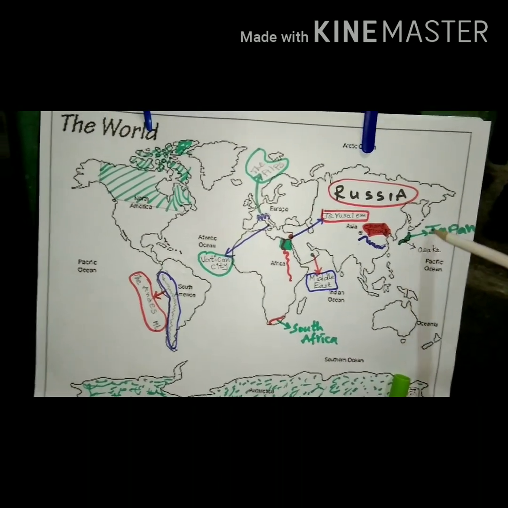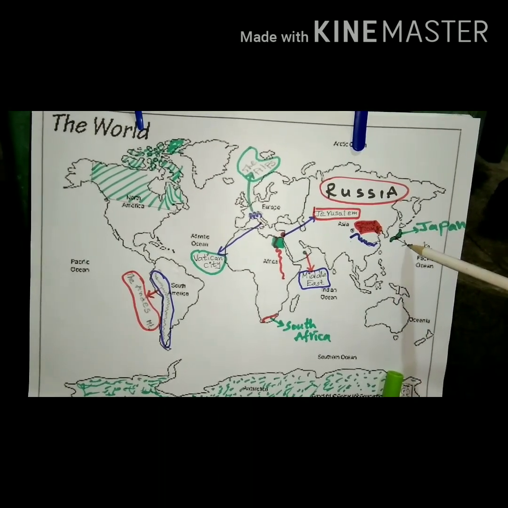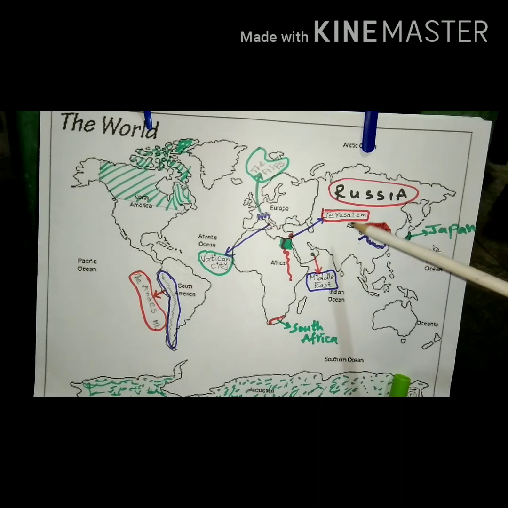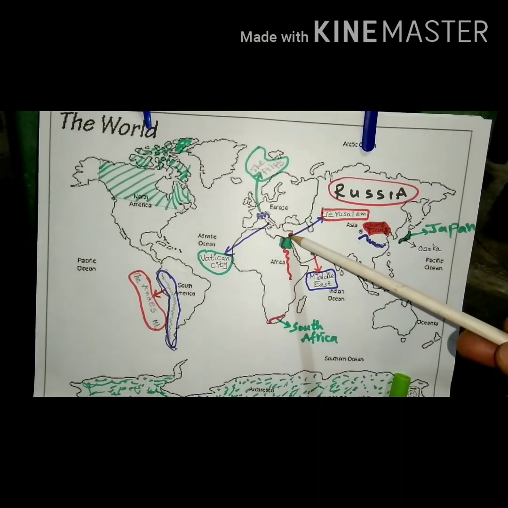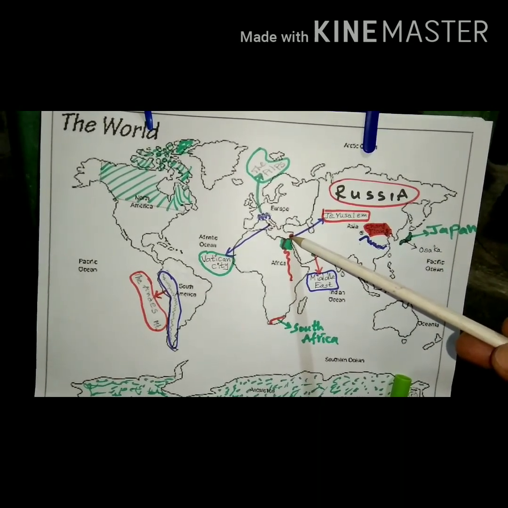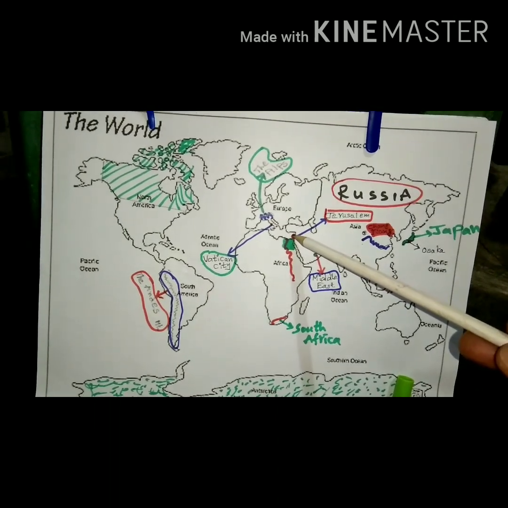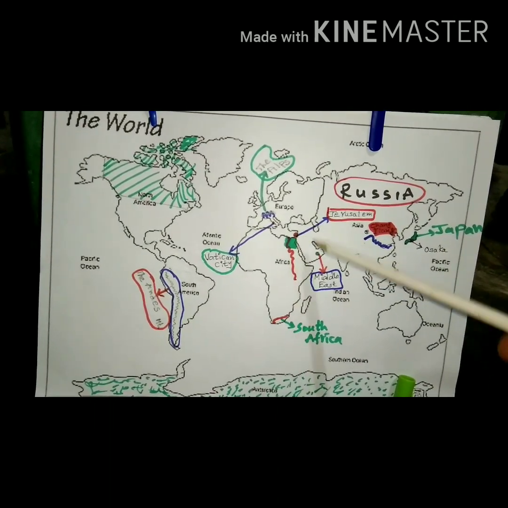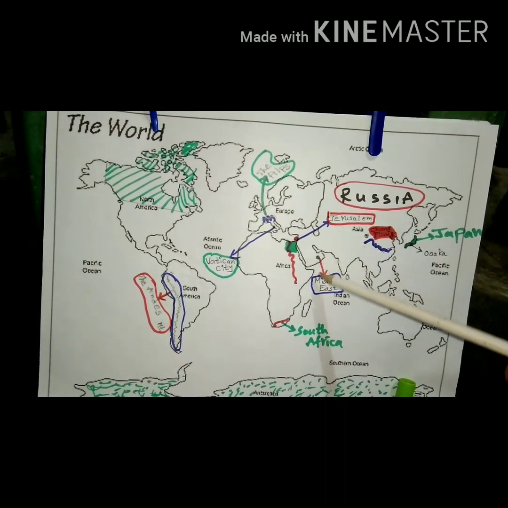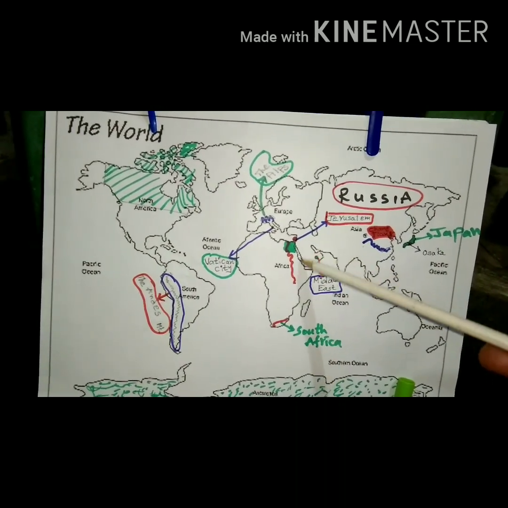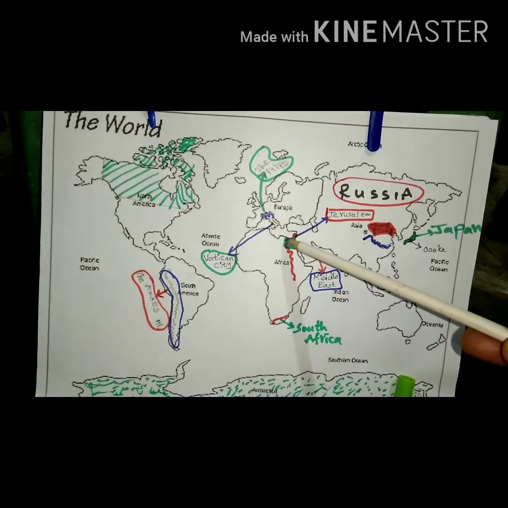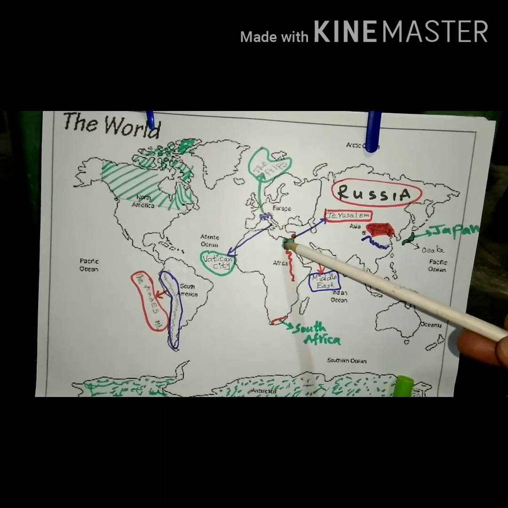Osaka in Japan. Changjiang river in China. Jerusalem, the most populous place for Christianity. Next, the Middle East in Saudi Arabia. Next, the Nile River in Egypt.